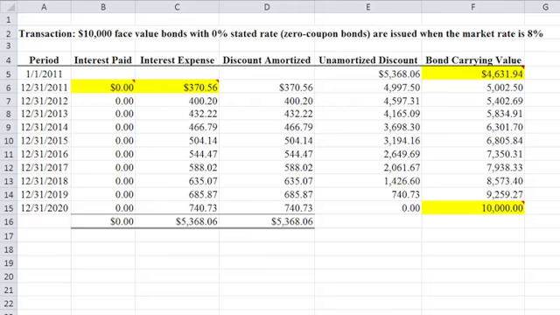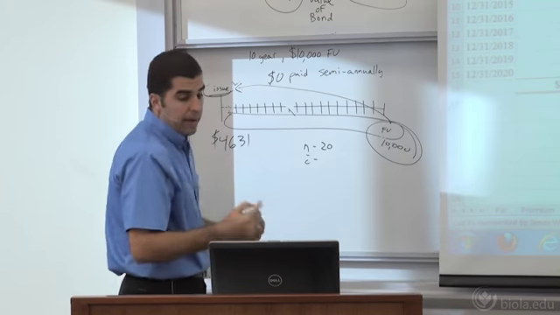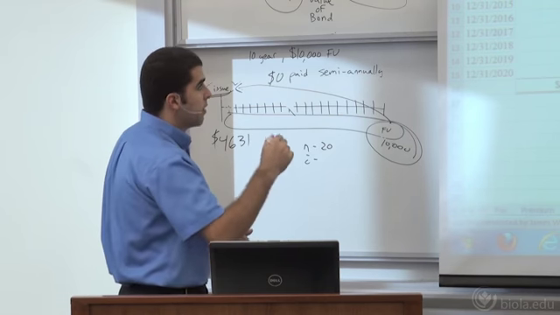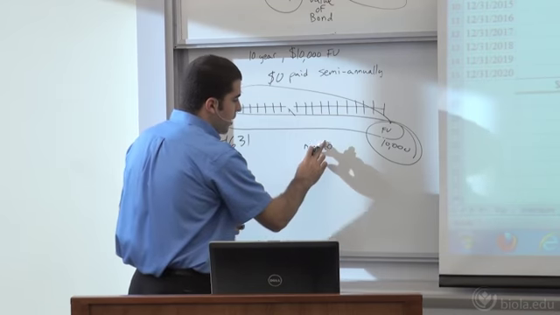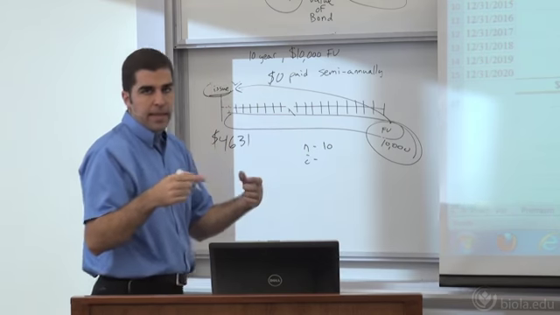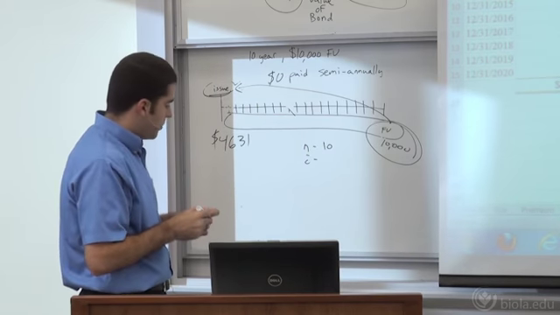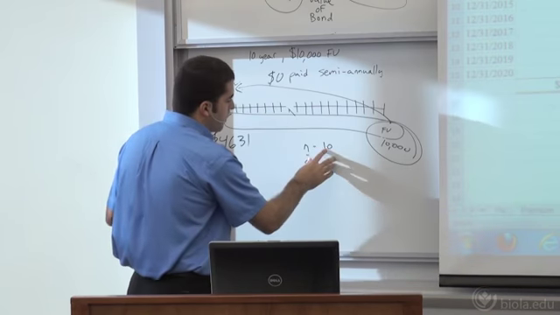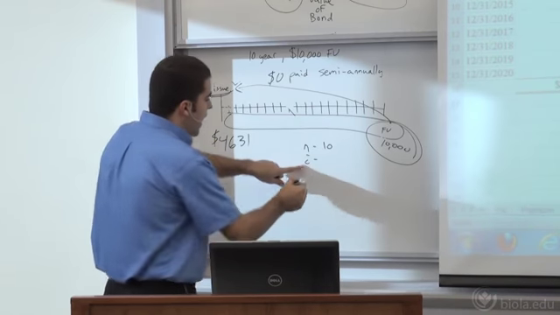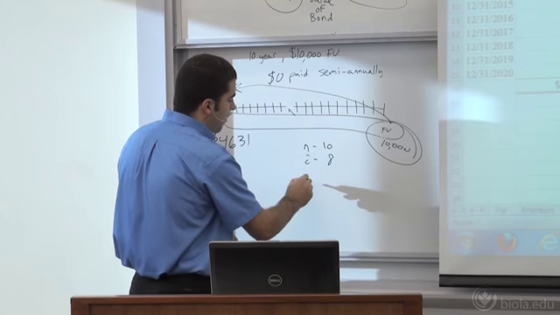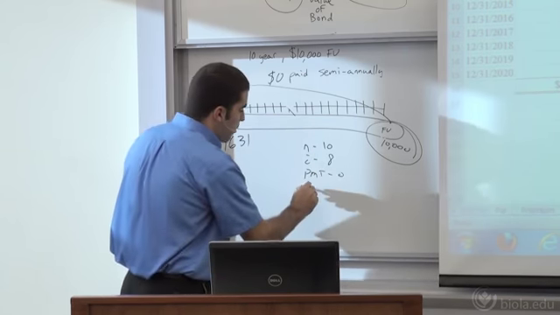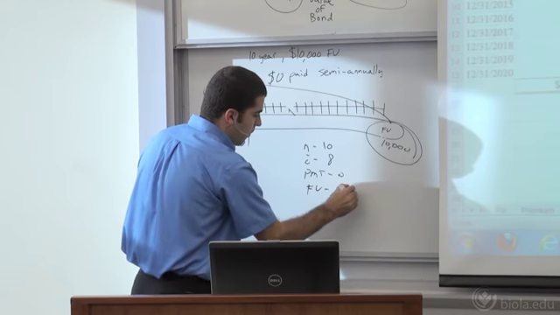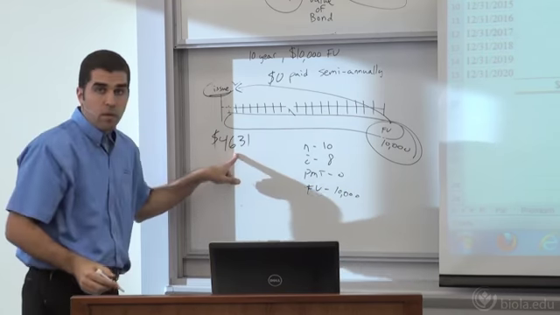So I could do an N of 20, and for I, I need to look at my market rate of interest, which for this particular example was 8%. On the one in the slides, I have an annual bond, so let's just change that back to the 10 years. Instead of paying semi-annually, we'll just discount it using annual payments. So I is going to be that 8% market rate of interest. The payment is going to be 0, because I'm not paying anything along the way. And I put in my face value of $10,000. If I solve for present value, I should get that 4,631.